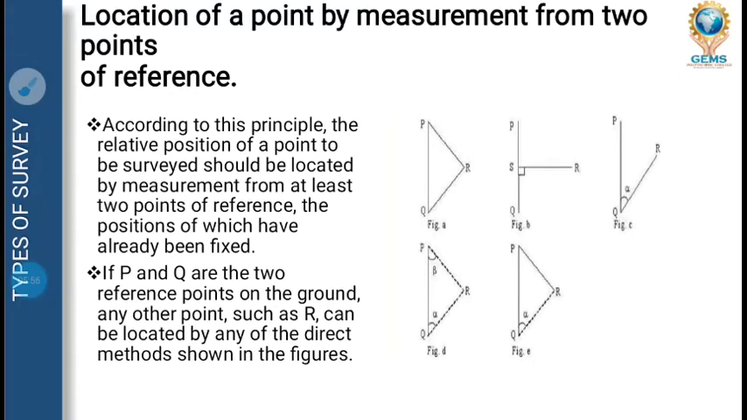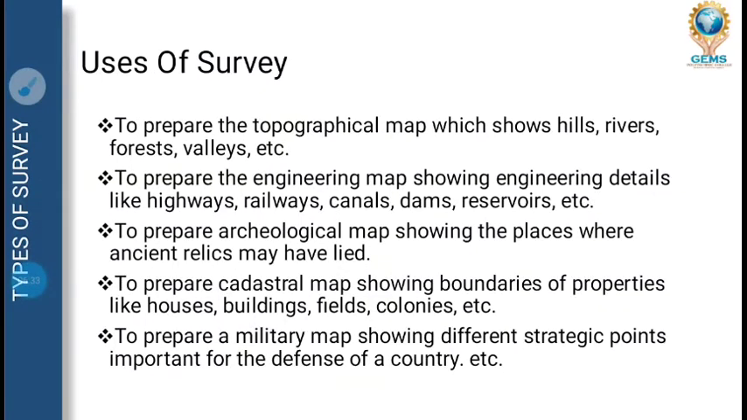Next is location of a point by measurement from 2 points of reference. We should know 2 points, like point A and B, so automatically you will find C. As you can see in the figures, totally 6 figures are given, and it is easy to understand that if you have 2 reference points on a ground, another point can be located by direct methods as given in this picture. So we can easily find the measurement from any points.